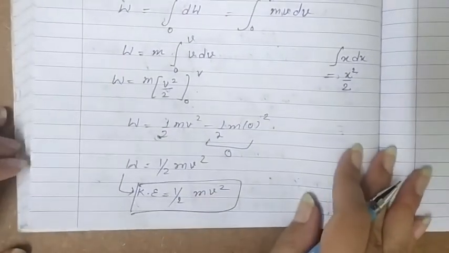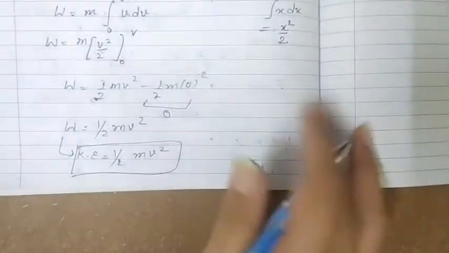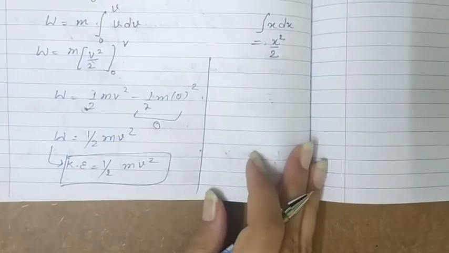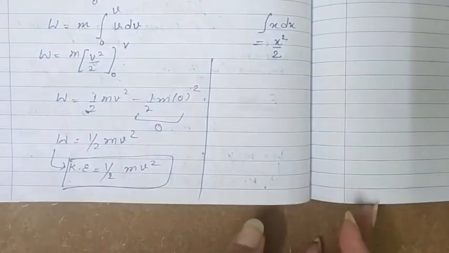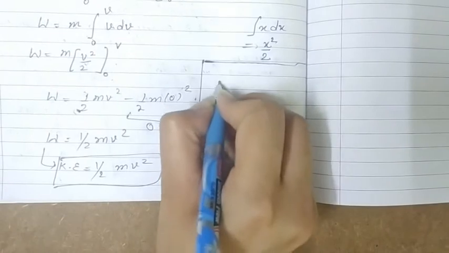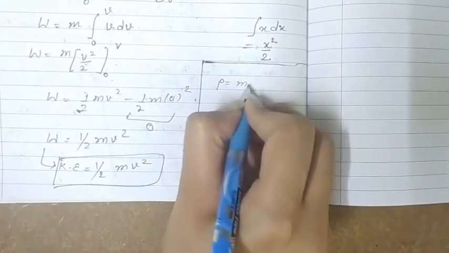We can also find the relation between kinetic energy and momentum. So if we have to find momentum in terms of kinetic energy, or kinetic energy in terms of momentum, we can use this relation. We know that linear momentum is mass into velocity.